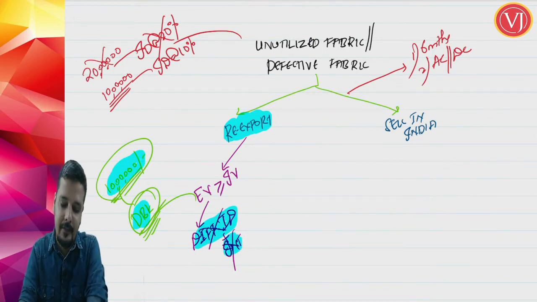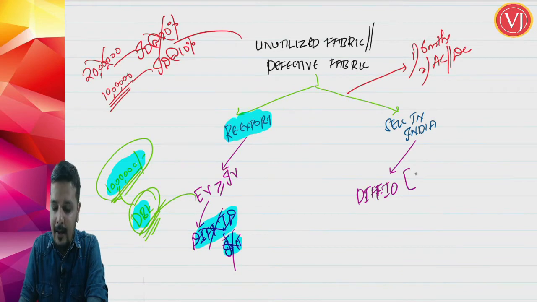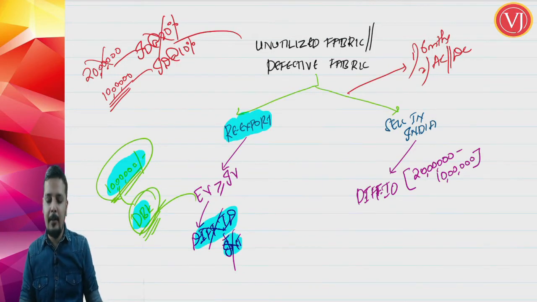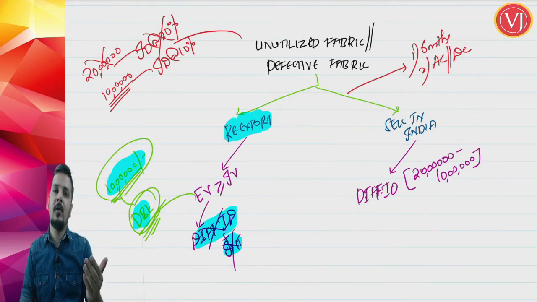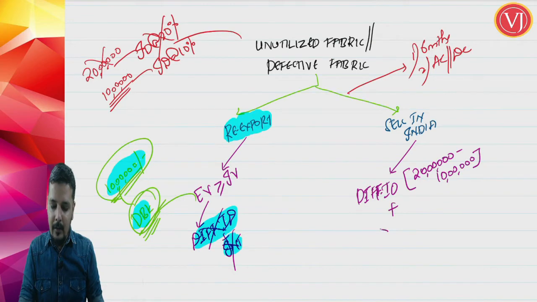Now, if I sell within India, what will happen? I have to pay differential import duty. Friends, what is differential import duty? What duty I would have paid without this exemption notification? I would have paid 20 lakhs, minus what duty I have paid because of exemption notification. Because of exemption notification, I have paid 10 lakhs. So in this case, differential import duty is 10 lakhs. Supposing because of exemption notification, I have paid nothing, it would have been 20 lakhs minus 0. What duty was payable without exemption notification and what duty is paid because of exemption notification? That is differential import duty with interest at 15%.